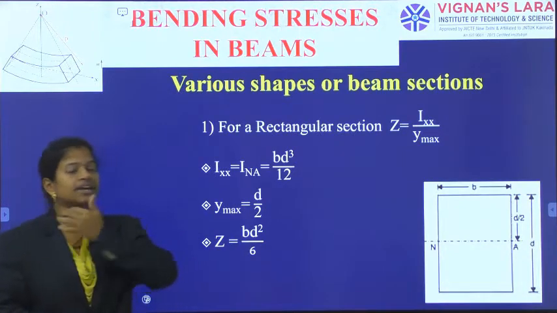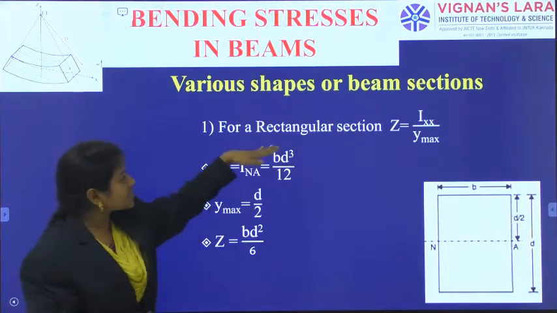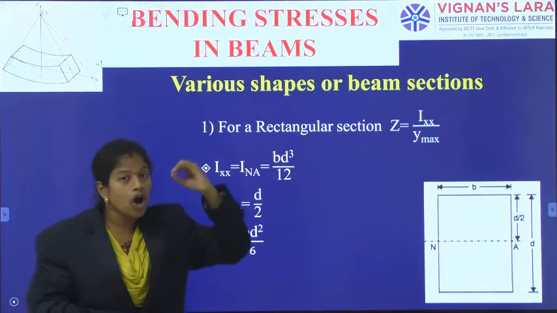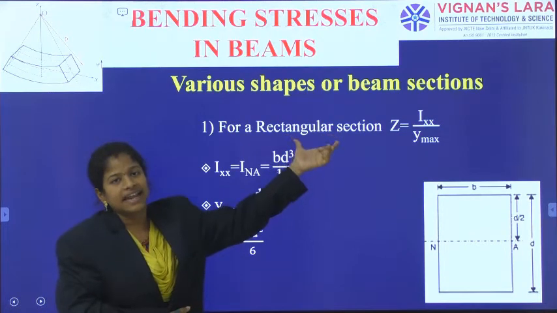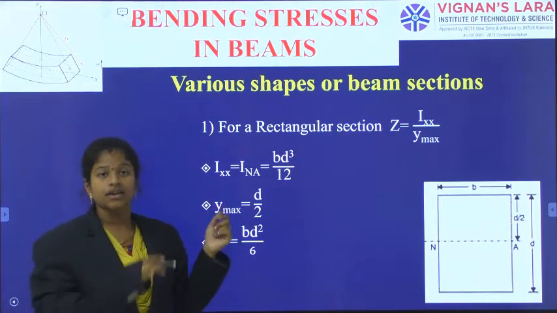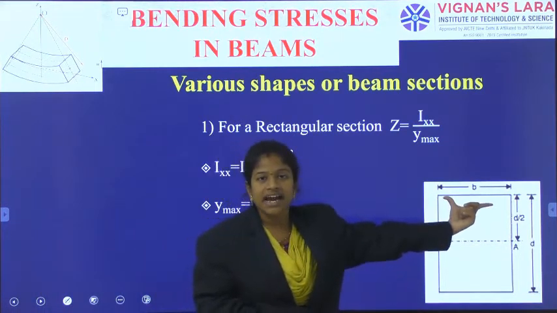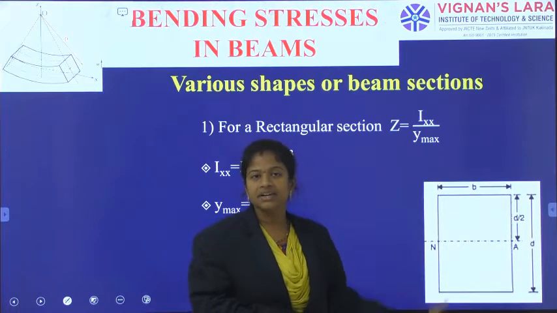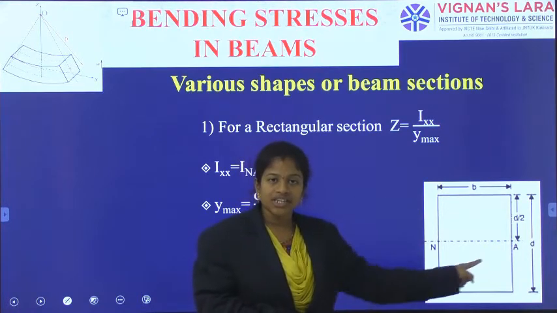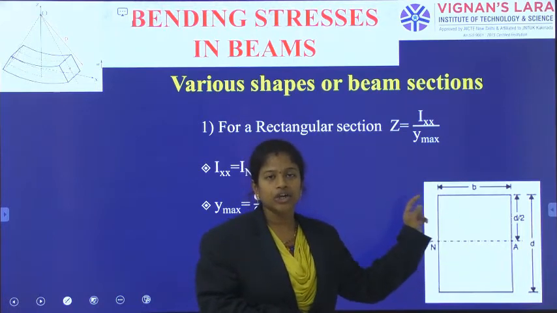For that, I am taking various shapes for the section modulus. Firstly, various shapes of the beam. I am taking first a very familiar and commonly used beam shape, the rectangular section. So, Z is equal to Ixx by y maximum. The moment of inertia of the rectangular section with horizontal dimension b and vertical dimension d, about the centroidal axis, is b d cube by 12.